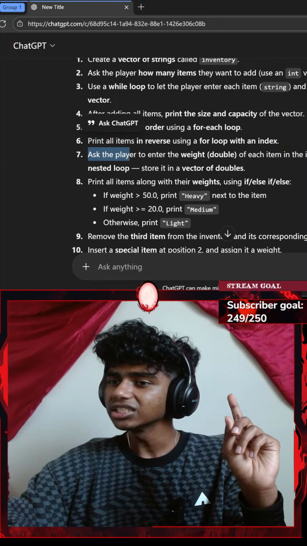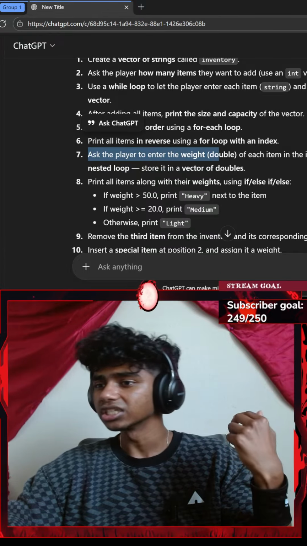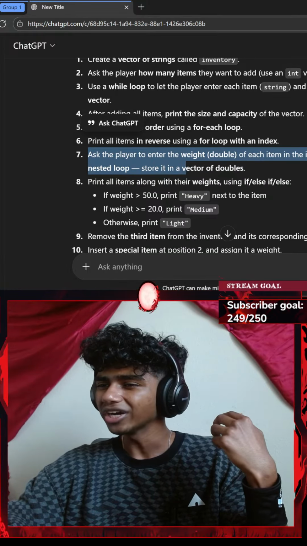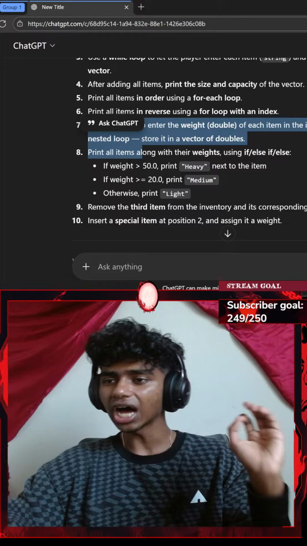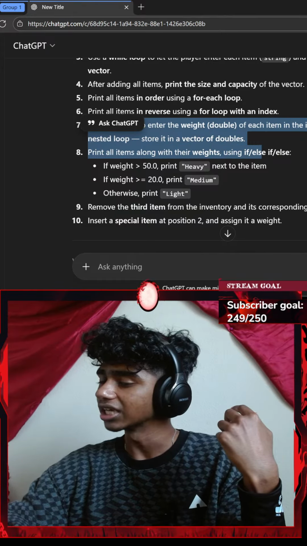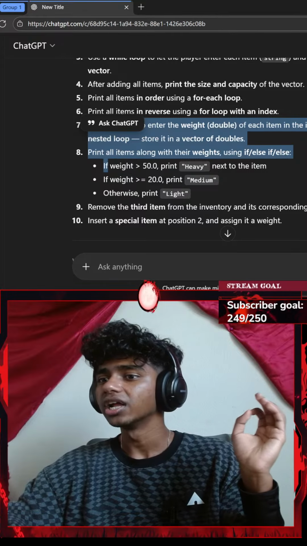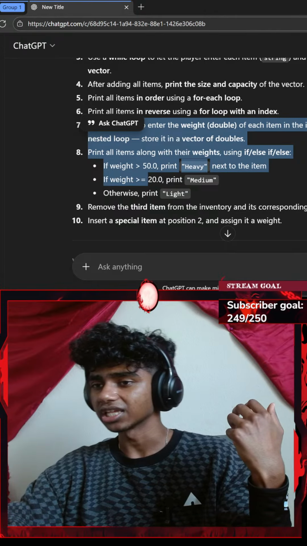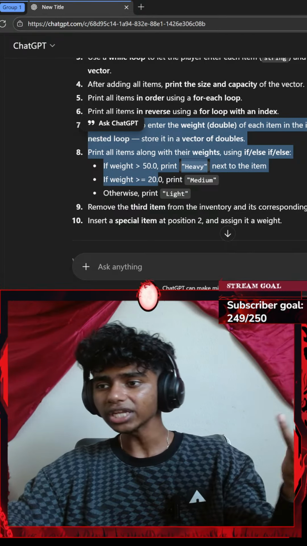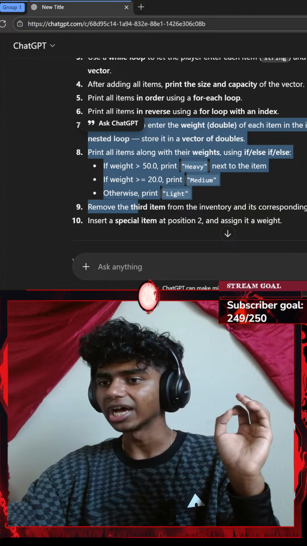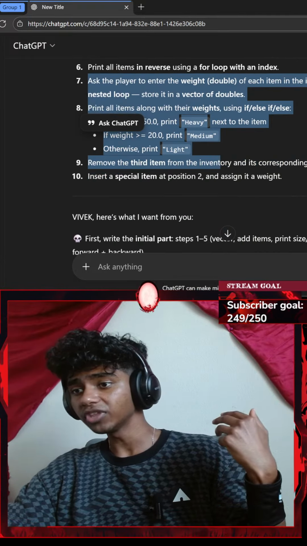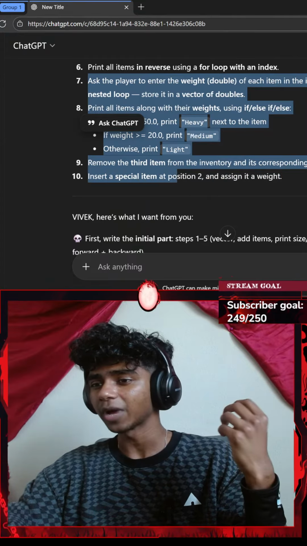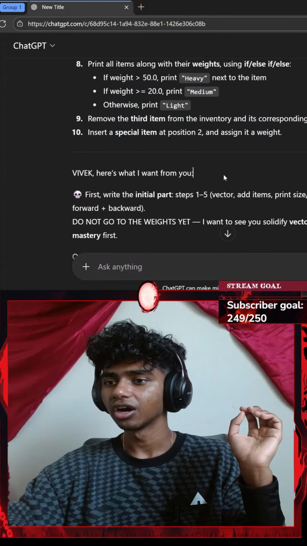Ask the player to enter the weight, a double, of each item in the inventory using a nested loop. Store it in a vector of doubles. Print all items along with their weights using if, else if, and else clauses. If weight is greater than 50, print heavy next to the item. If weight is greater than or equal to 20, print medium. Otherwise, print light. Remove the third item from the inventory and its corresponding weight. Insert a special item at position 2 and assign it a weight.